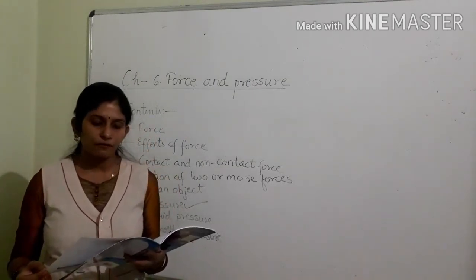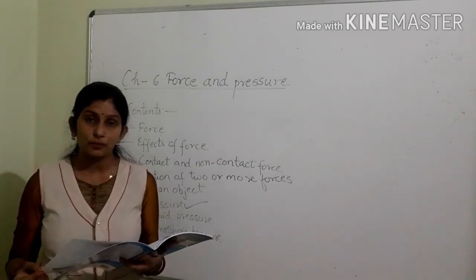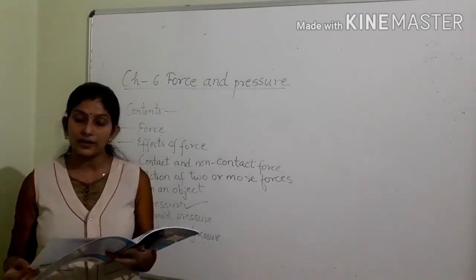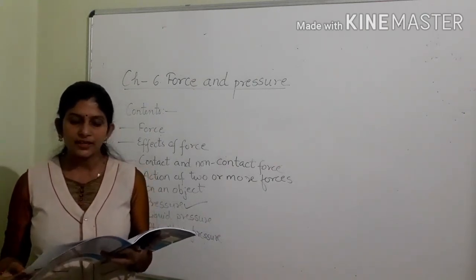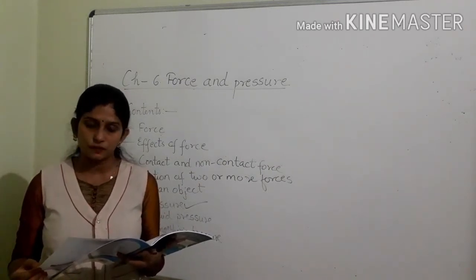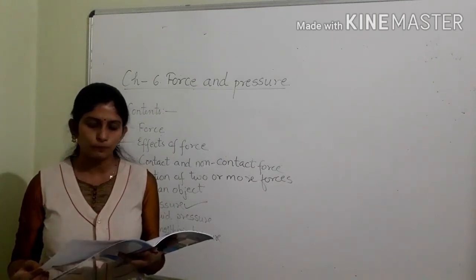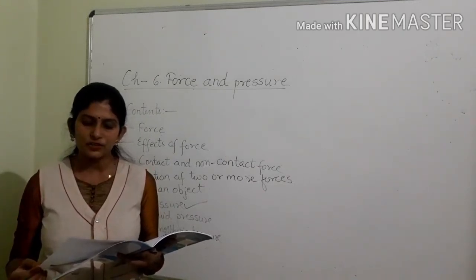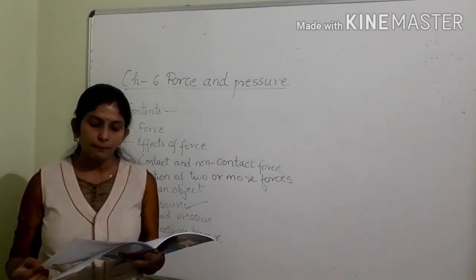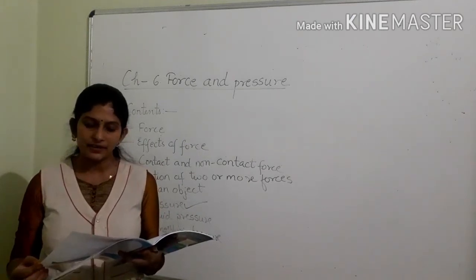Now state true or false. Frictional force acts between any two bodies kept at a distance from each other. False. Electrostatic force is a non-contact force. True. Pressure increases with an increase in the area of contact between surfaces. False. An ox pulls a bullock cart using muscular force. True. A body on which balanced forces are acting will not move at all. True. Magnets sometimes repel and sometimes attract magnetic materials. True.